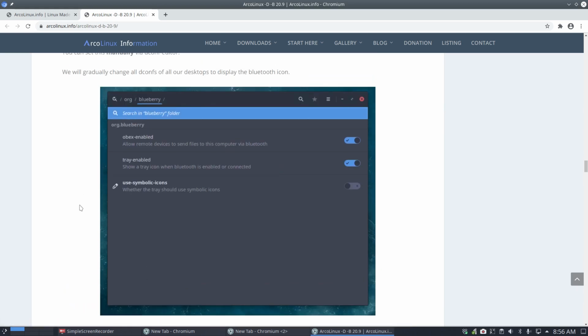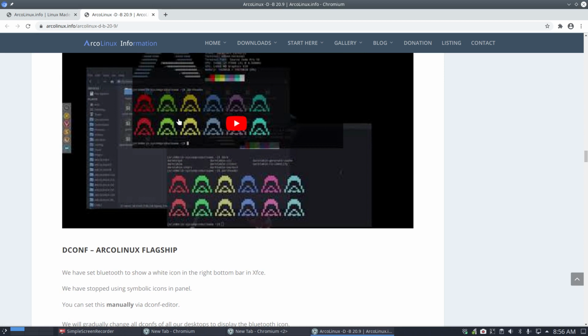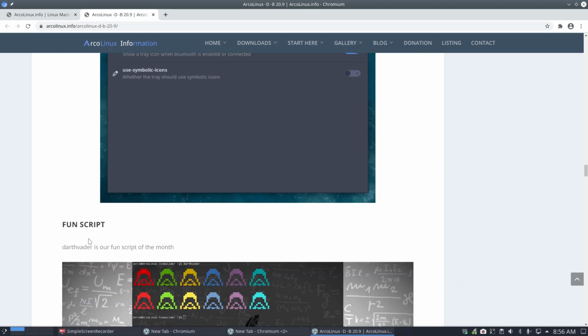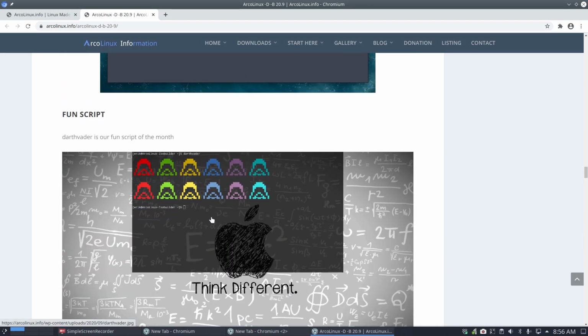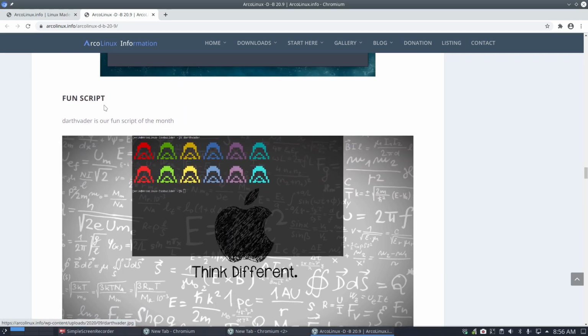So we'll do it for you, but if you stay rolling, well, this is what you need to do to have, again, an icon there for your Bluetooth, or you run your script. Do it manually, do it with a script. A little fun script, Darth Vader. Take a look, by the way, in the bin folder again, that's where they are.